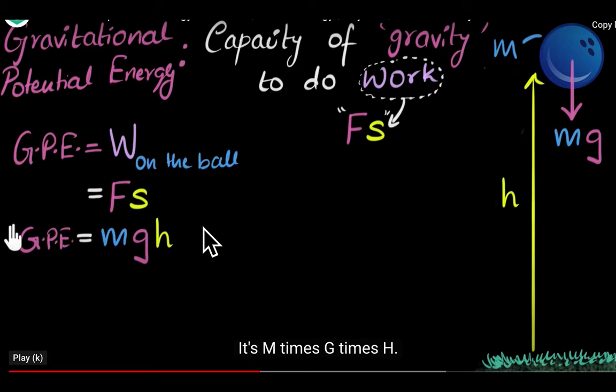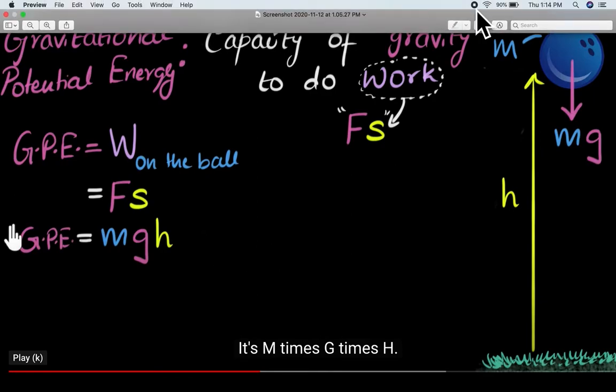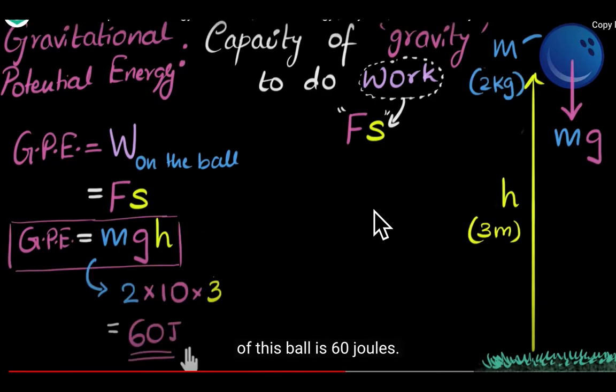Let us discuss an example. Consider an object of mass 2 kg falling from a height of 3 meter. So what will be the gravitational potential energy? We know gravitational potential energy is equal to mgh. m is 2, g is 9.8 or 10.